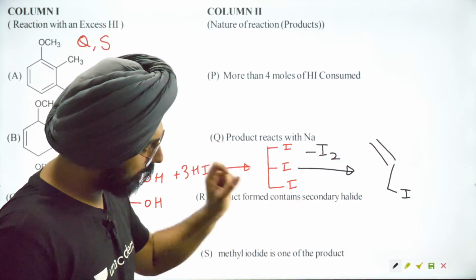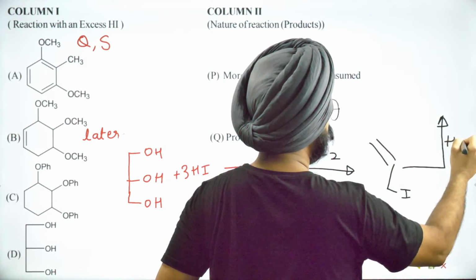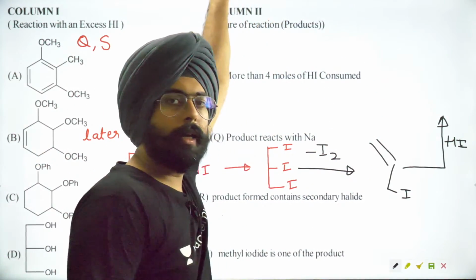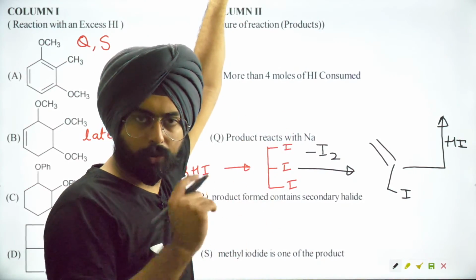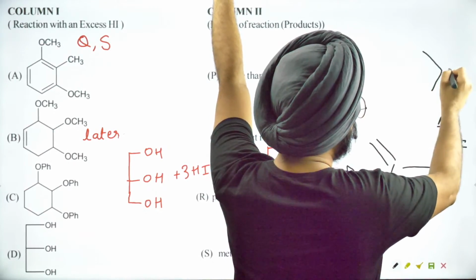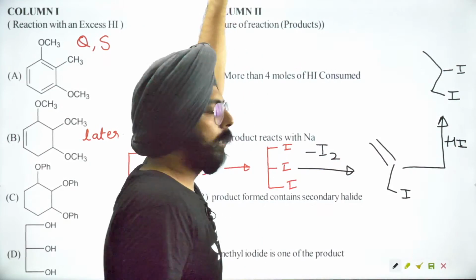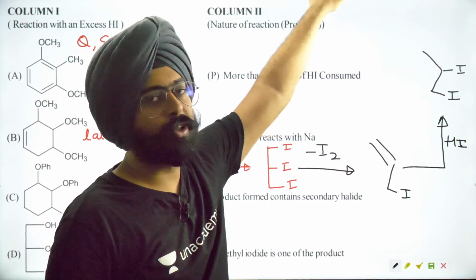Now, this structure can yet again react with HI. Once it does react with HI, there will be Markovnikov addition onto the double bond. You will get an iodine over here, you will get an iodine over here, and the hydrogen will attach there. Again, there is a vicinal dihalide.